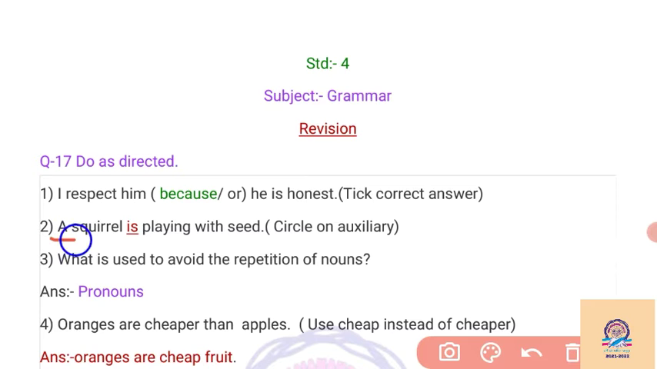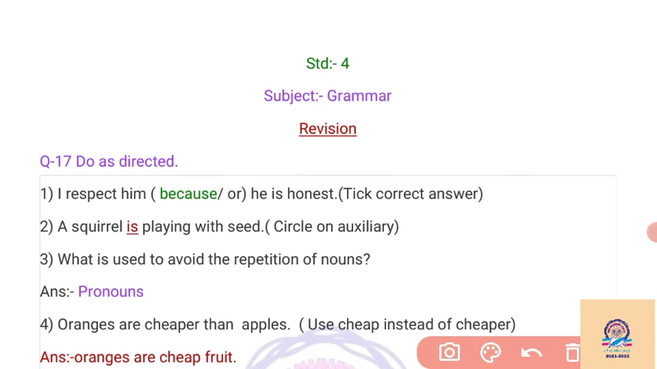Then, a squirrel is playing with a seed. Here we have to circle the auxiliary. We know that is, am, are, was, were, will, shall, have, has, had, do, does, did are the auxiliary verbs. So we have to circle is here. Then, what is used to avoid the repetition of noun? We can say that pronoun is used instead of noun. So to avoid the repetition of noun, we have to use pronoun here.